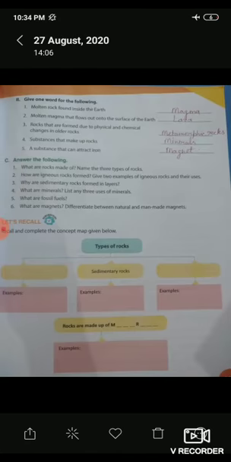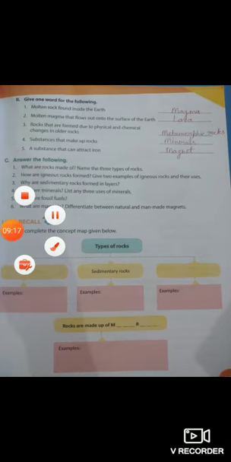And now student, this is your last exercise. Give one word for the following. In this exercise, you have to give the answer in one word. Question is molten rock found inside the earth. A molten rock found inside the earth is called magma. Spelling of magma: MAGMA.